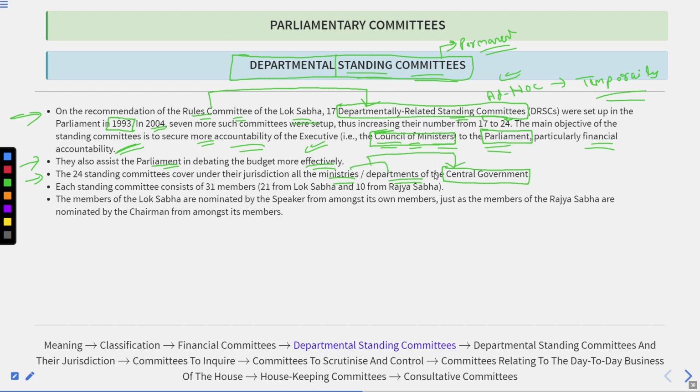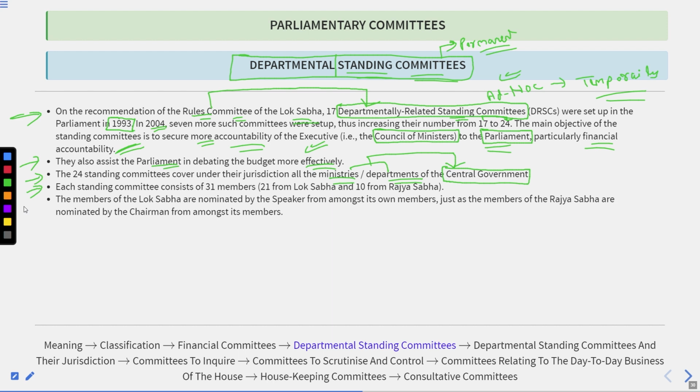If we are able to cover them, ultimately the entire council of ministers will be covered and their accountability could be set up. That's why these 24 departmental committees cover all ministers and departments and set the ultimate liability and accountability towards the parliament.